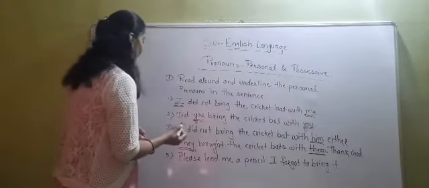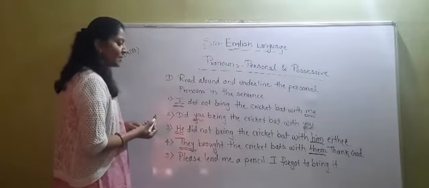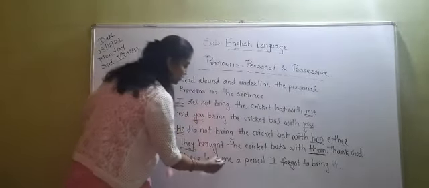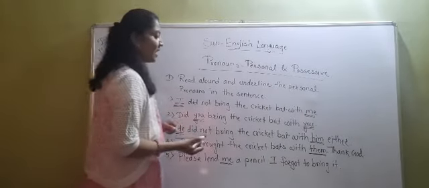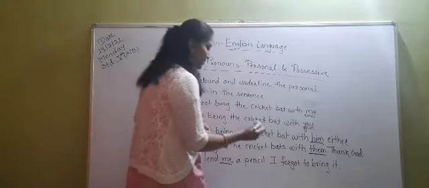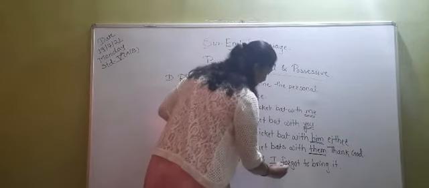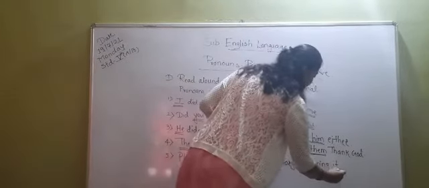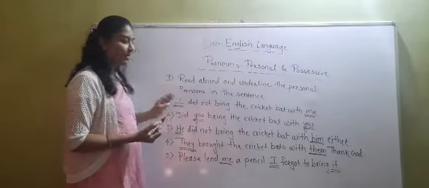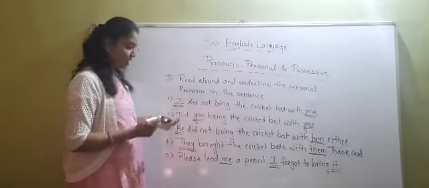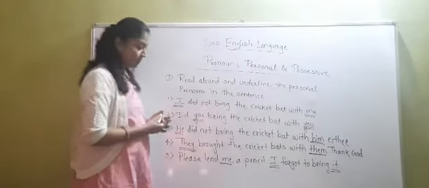And fifth one: Please lend me a pencil. I forgot to bring it. Which word will you underline here? Me. Please lend me a pencil. I forgot to bring it. You have to underline I and then it. So like this you have to read the sentence and underline the personal pronouns. Now let's move forward.